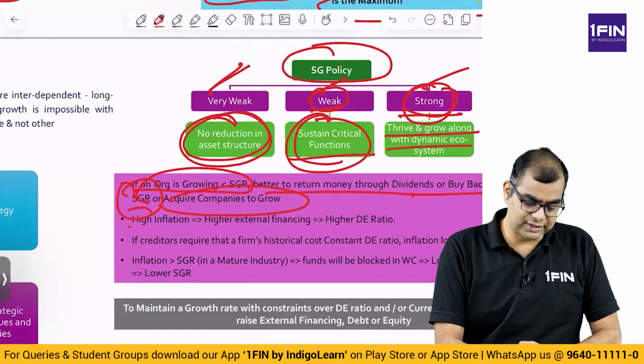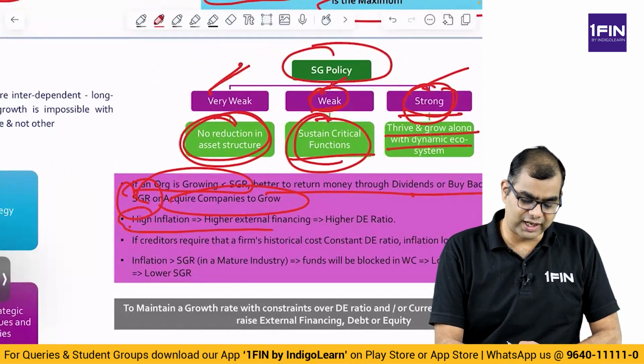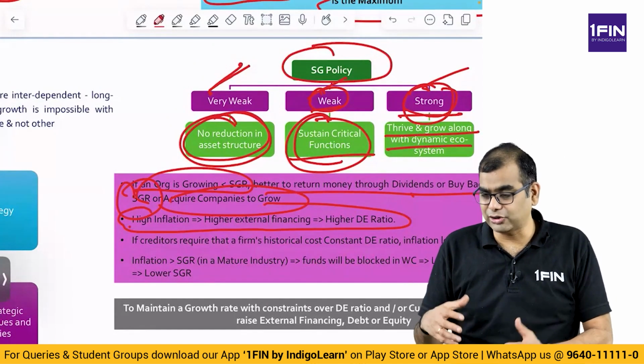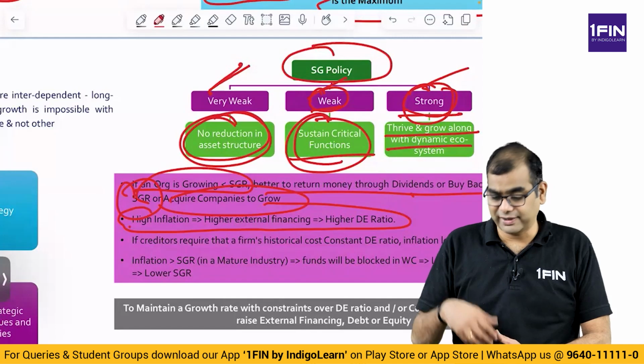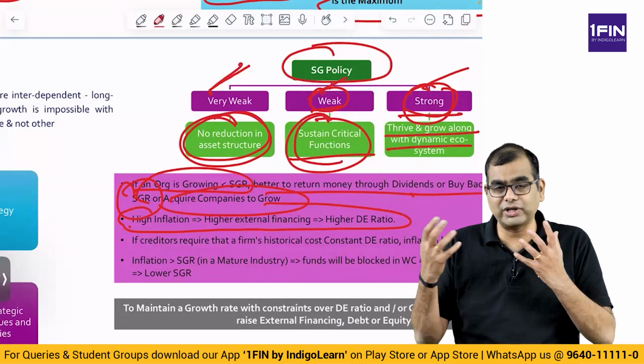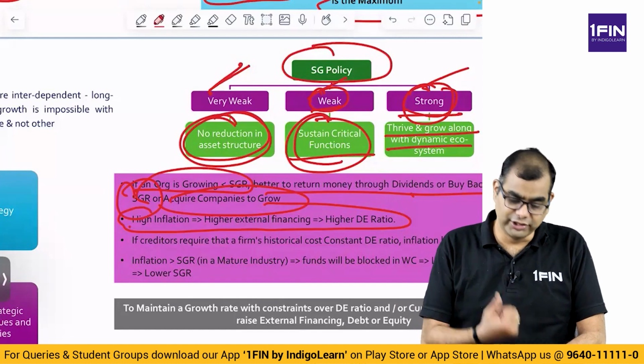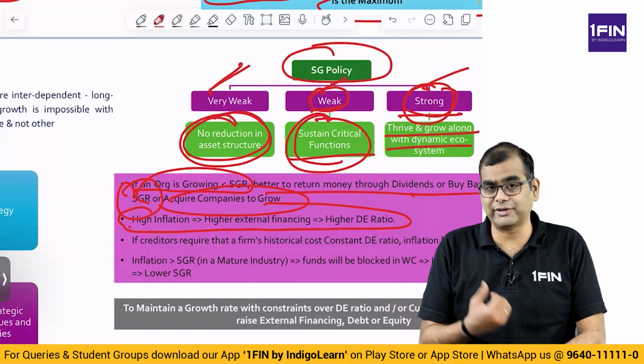Then you have something called high inflation leads to high external financing and a high debt equity ratio. That is, if prices are constantly increasing, then your working capital needs also increase. And when your working capital needs increase, you have to necessarily raise money. If you're not getting equity money, you have to raise short-term debt. And when you raise this short-term debt, the debt equity ratio goes up.